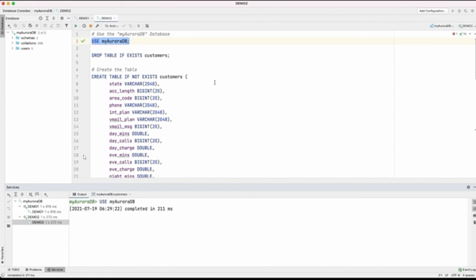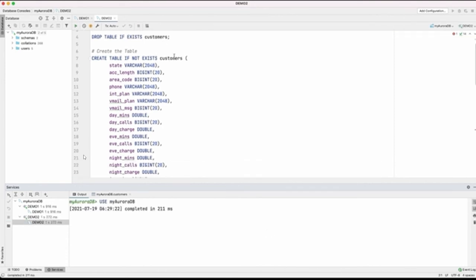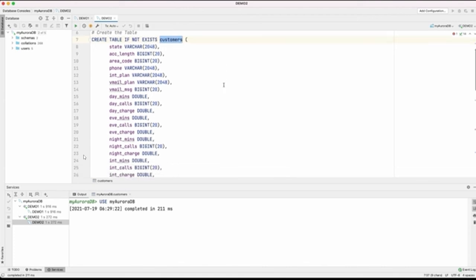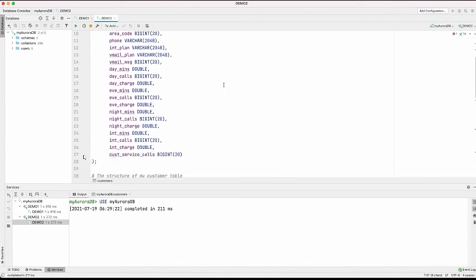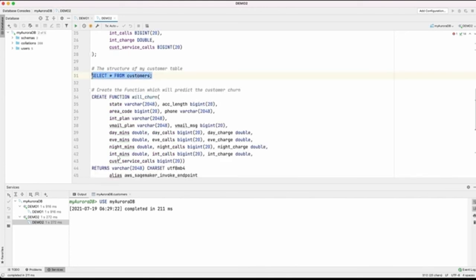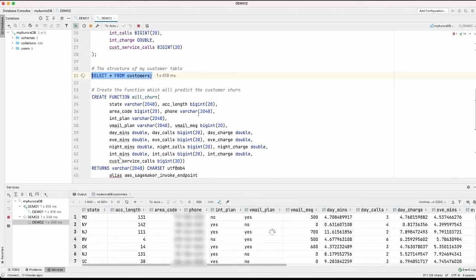Here we can see a table called customers, which I have already created beforehand. And I'm going to spend a couple of minutes talking about the use case and how this machine learning algorithm is trained, so the rest of the demo makes sense. This is the test data which we have loaded in this database, and similar data is used to train the machine learning model.